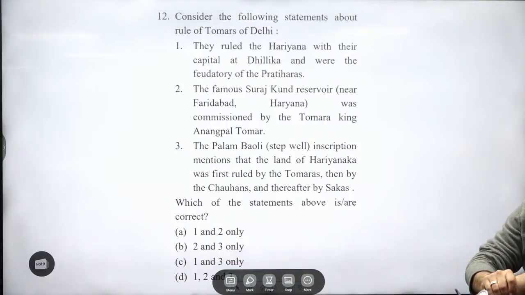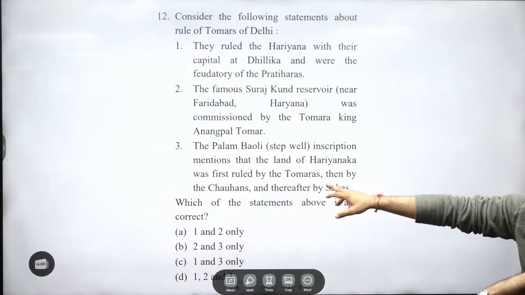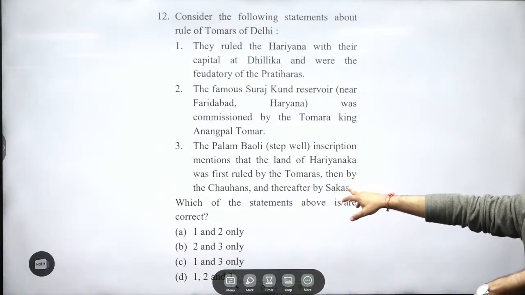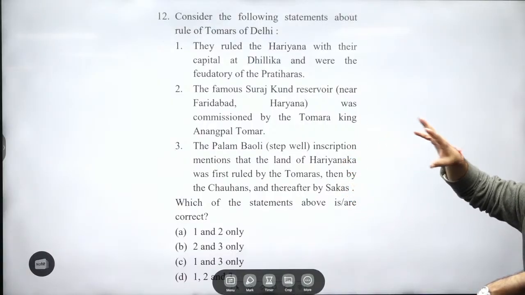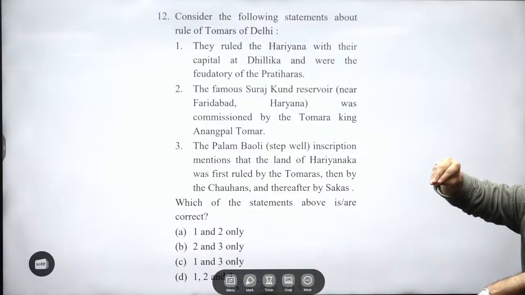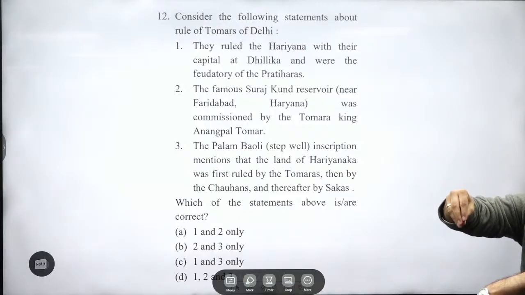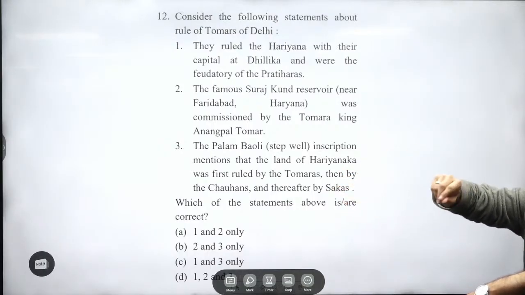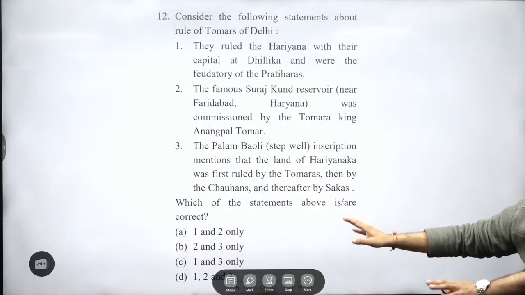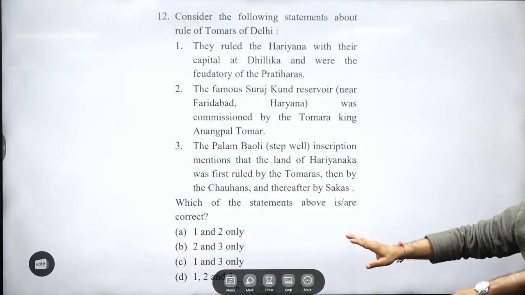Over here you will find it mentioned that the land of Haryanka was first ruled by Tomars, then by Chauhanas, thereafter by Shakas. These Shakas you might have got confused with. These Shakas were certain people who were only ruling one, you can say, one taluk type of territory, right? So that is what they want to mention over here, that they were still persistent in that particular region. Not very important over here. Again, don't get confused.